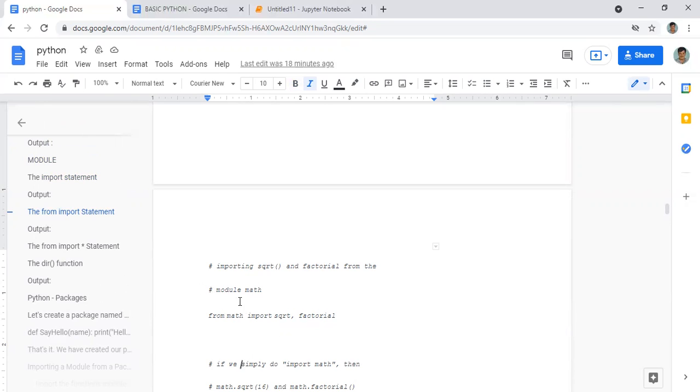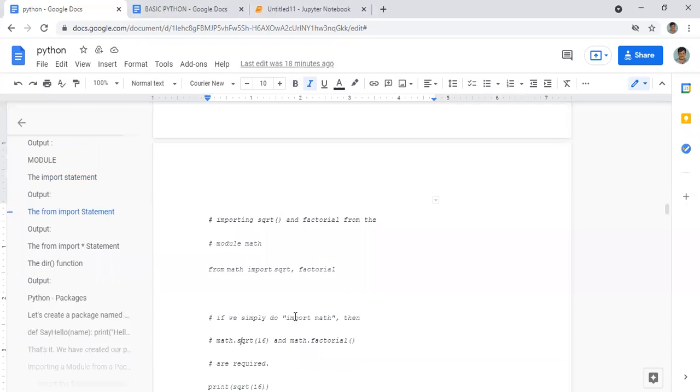We have not made this one, but it is already present when you install Python. So from math, we are importing sqrt, and also we are importing factorial. These two things which are present inside our math module, we are importing that.